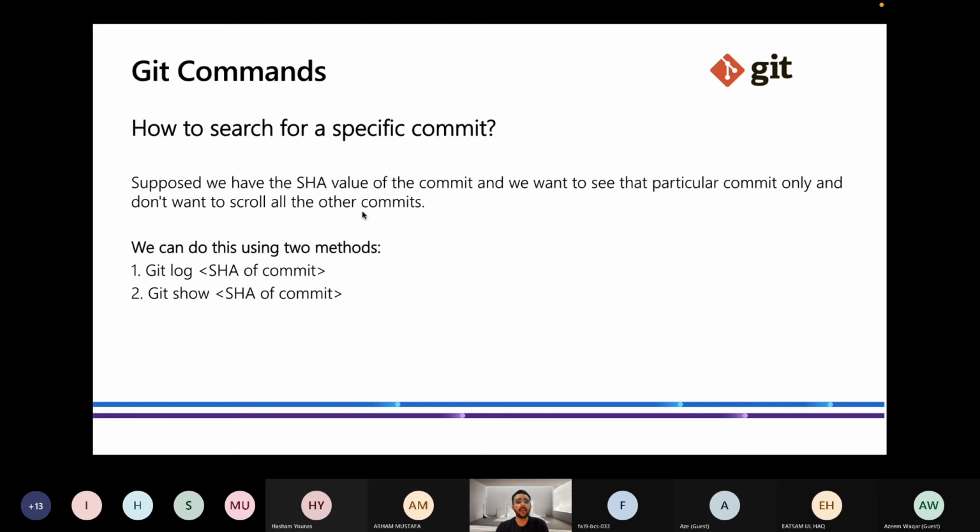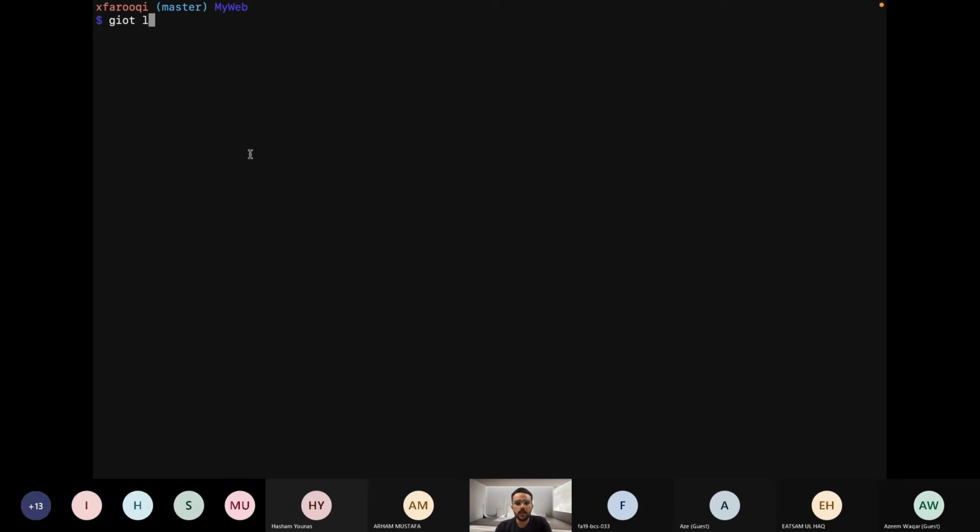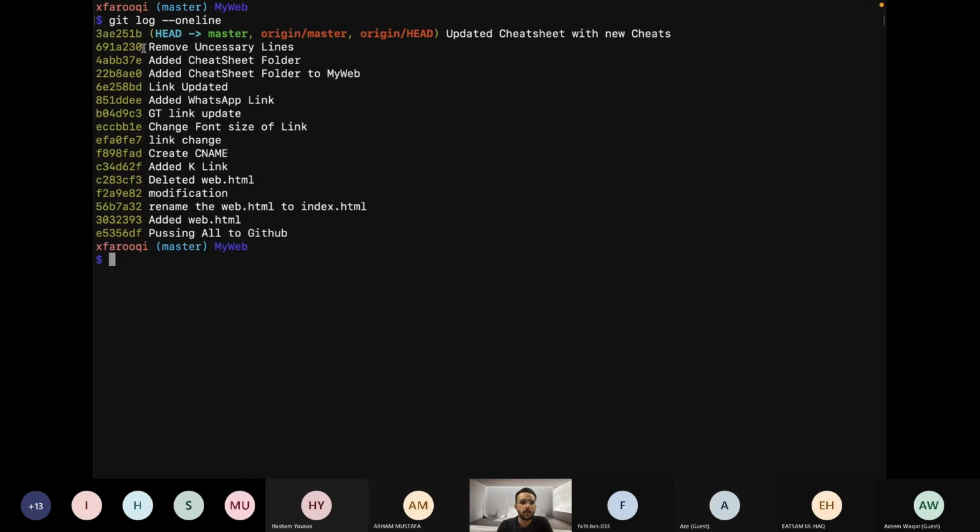Next I want to search for a specific commit using the SHA. Git log --oneline. Okay, I just copy this SHA, and now suppose I have hundreds of commits. I want to find that particular SHA, what commit was made in that SHA.